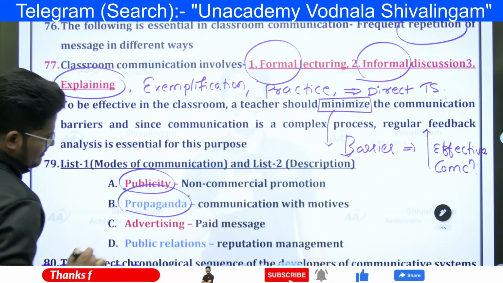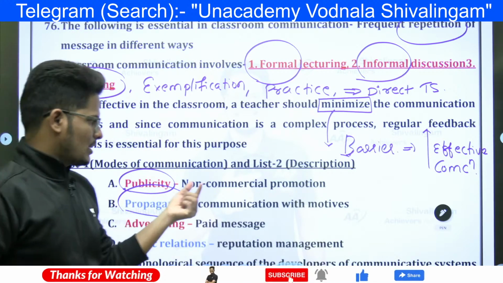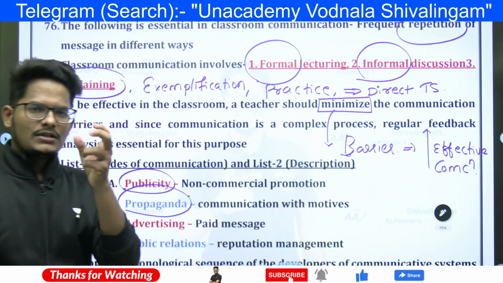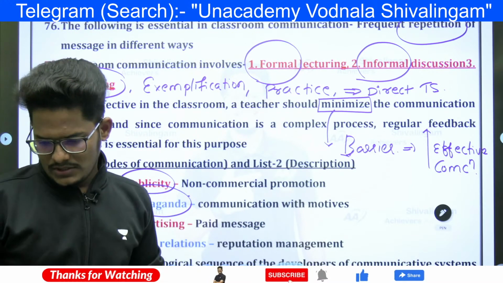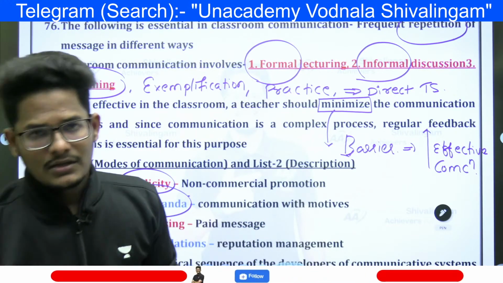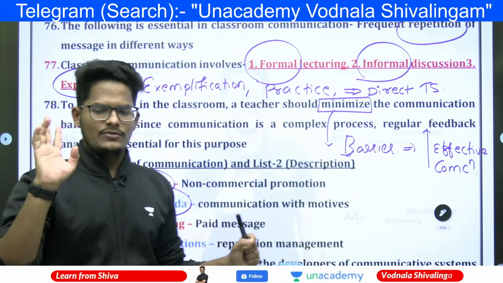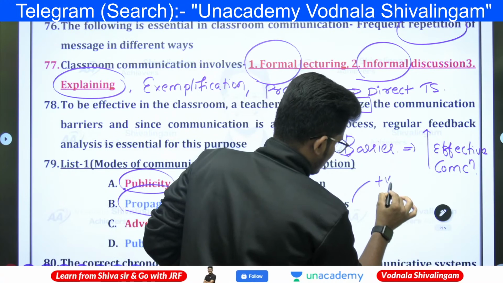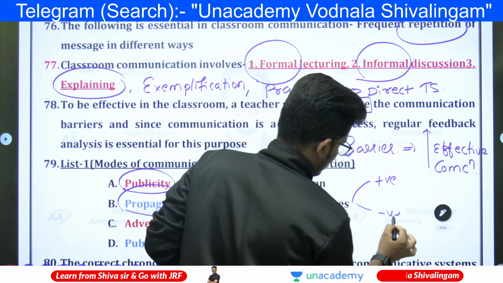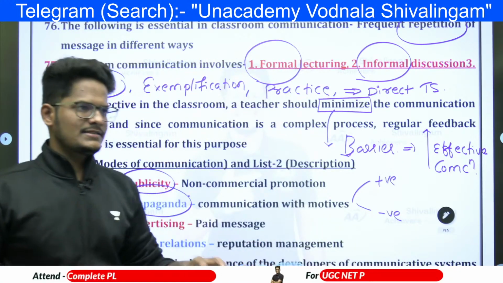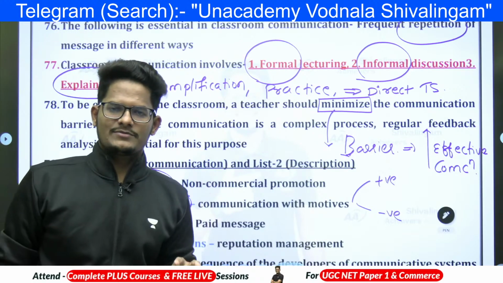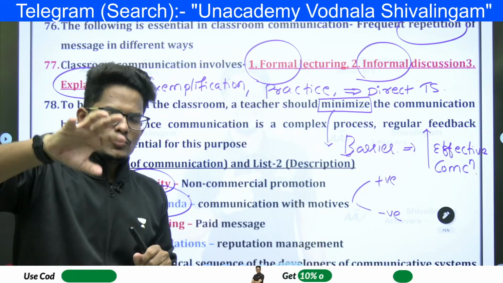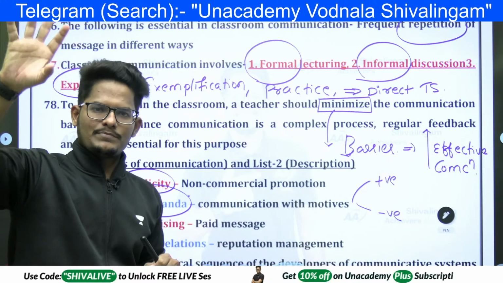Propaganda is a carrying capacity. This means communication with a proper motive. This can be used in two ways, one positive and one negative. Generally, propaganda is termed as a negative way of expression, creating certain rumors on a person or opponent party.